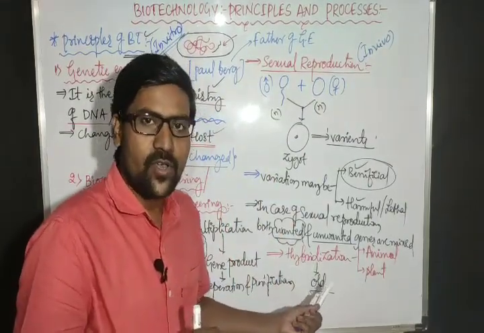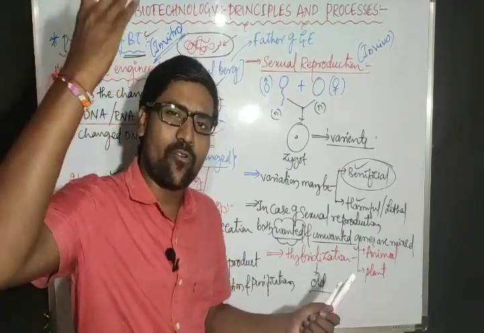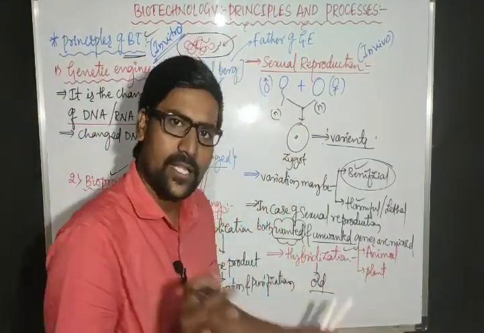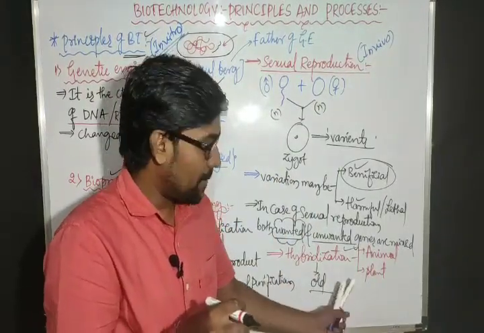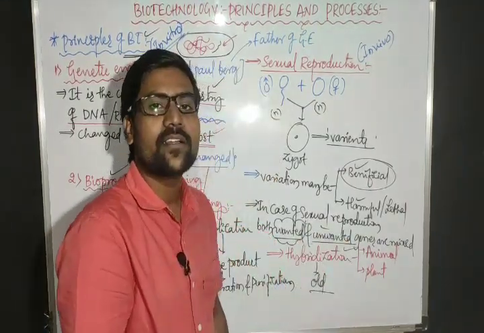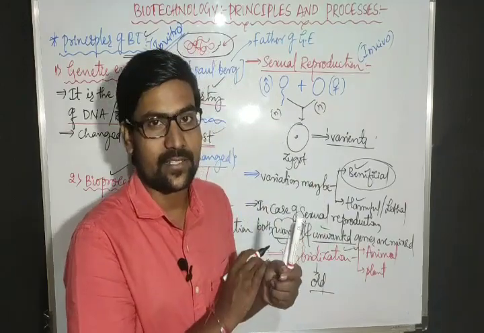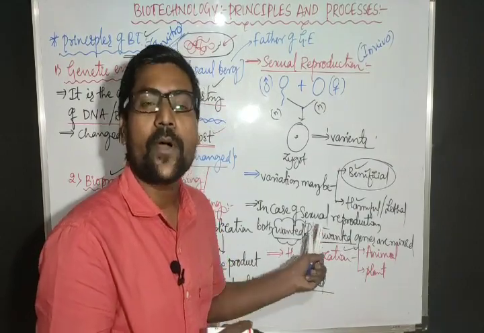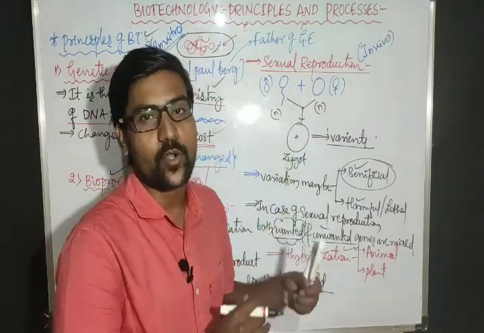So that is hybridization. Whether we are performing hybridization recently or from old days, yes, our forefathers, our farmers, our ancestors had the idea of this hybridization. They were crossing two different breeds. That means it is an old method. But in hybridization, they were mixing the wanted and unwanted genes together. That means they were unable to predict the actual combination of the genes, the combination of the characters. Hybridization is one form of old biotechnology, ancient biotechnology.